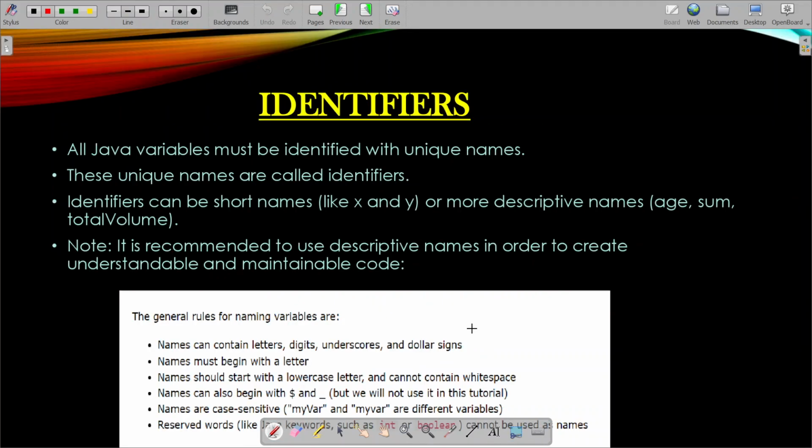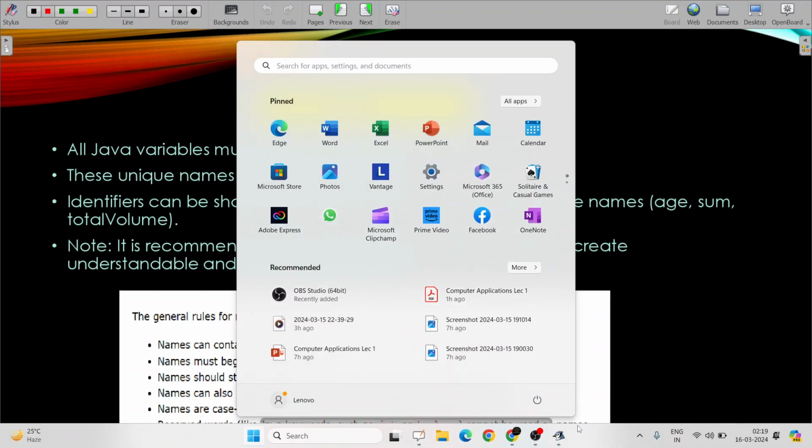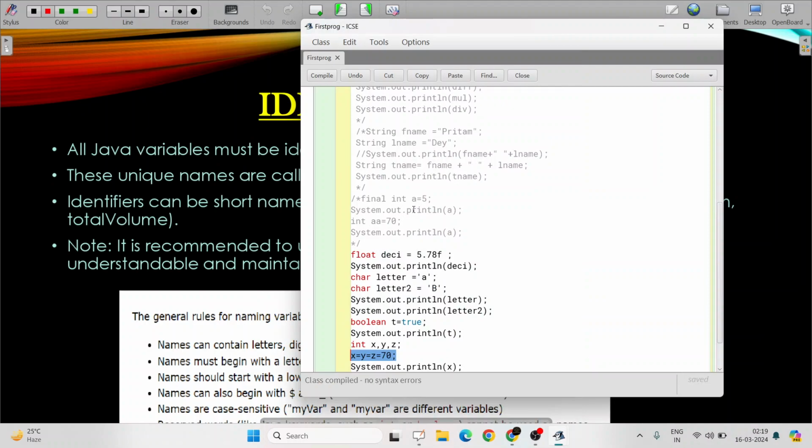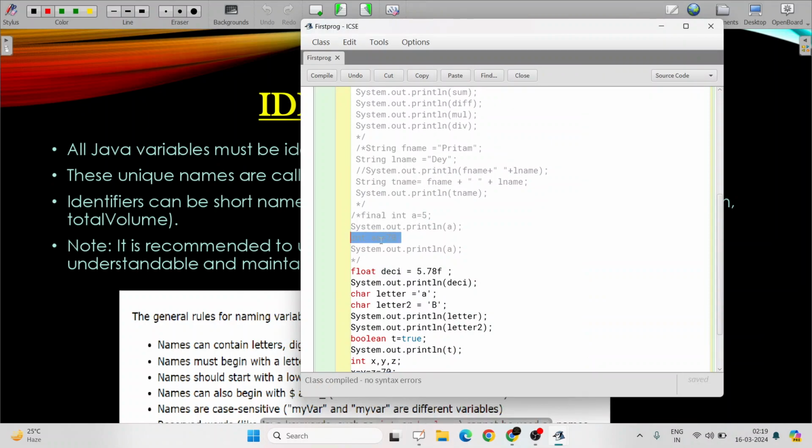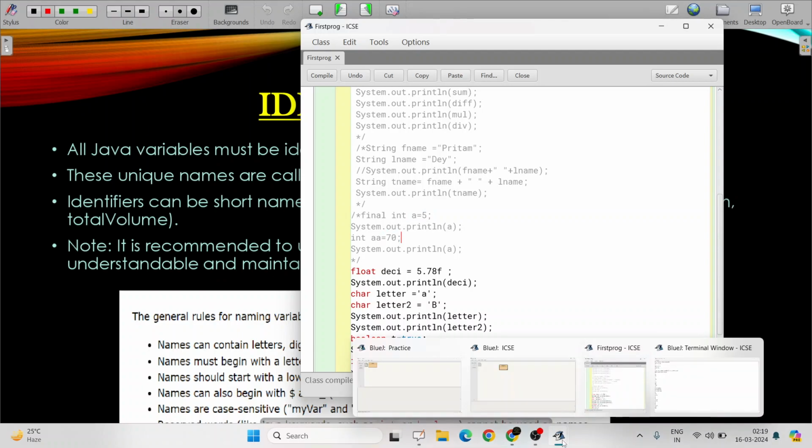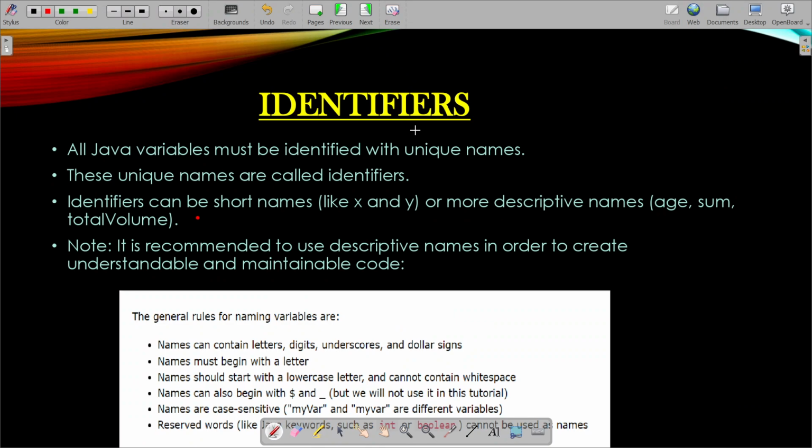Identifiers. Now, what are identifiers? So all Java variables must be identified with unique names. We have already done this while I was declaring int a equal to 50, and again I was going to write int a equal to 70. We have seen that it was throwing an error because a was already declared over here. We cannot declare another variable with the same name. So what does it mean? It means that Java variable names must be unique. So these unique names are called identifiers.